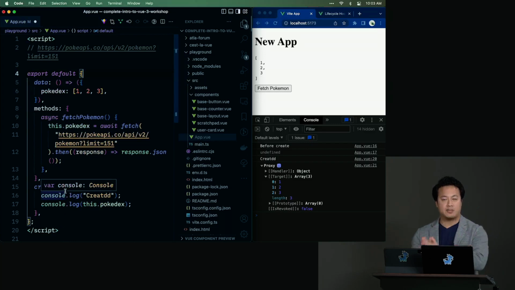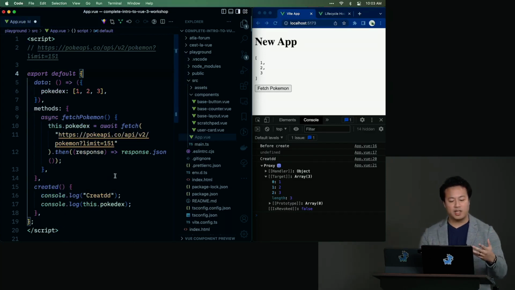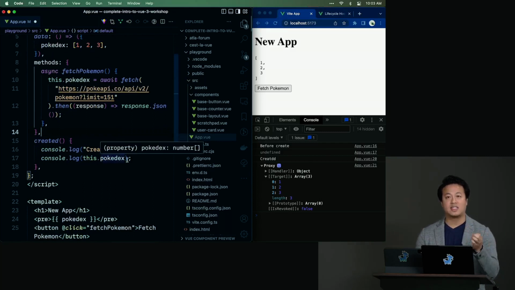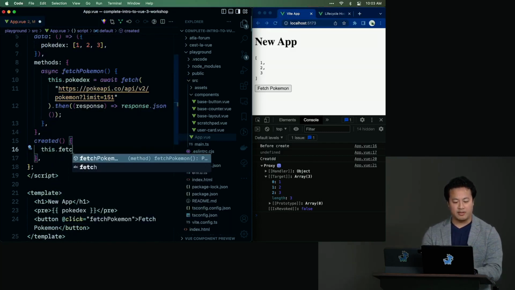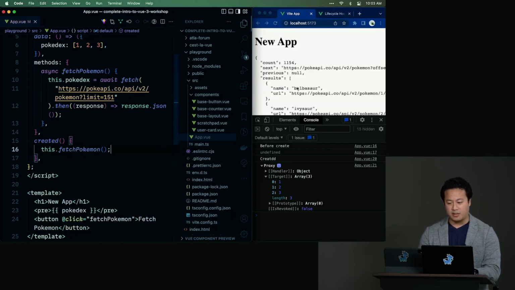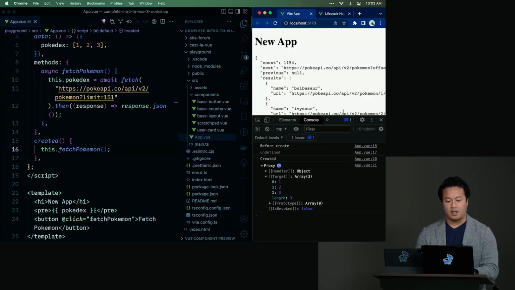Remember, created is not the same as mounted. There's a bunch of stuff happening before it's actually mounted to the page. Once it's been created, this is where we're going to say, let's kick off our function. So what we can do is we can then go this.fetchPokemon. Now we save this, though. You'll see, boom. All of a sudden, without clicking anything, it did exactly what we wanted, which is the user hit the page, Vue did its thing to go fetch the data, and it immediately showed up on the screen.